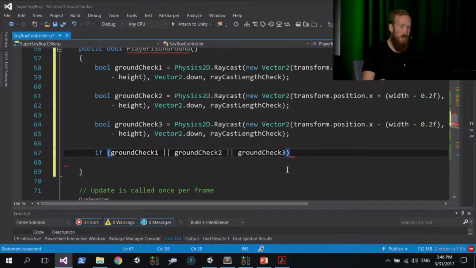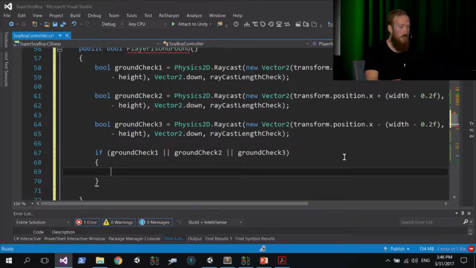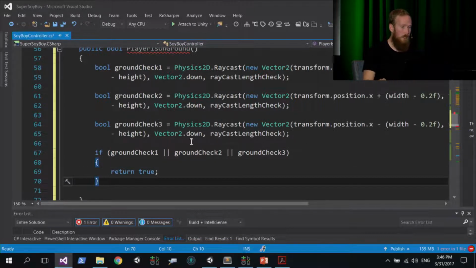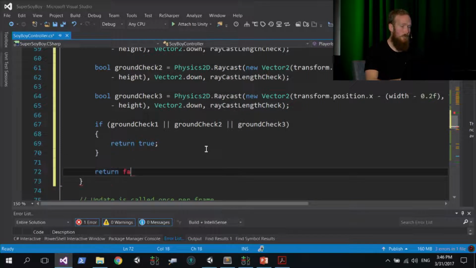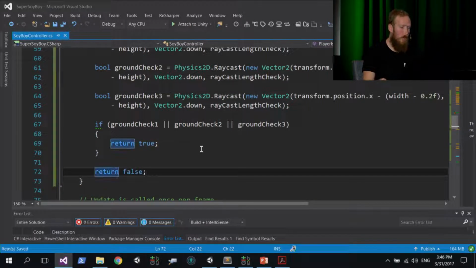You just put it in brackets, and that's the same as saying, are any of these true? Then we're going to return true. Don't forget that semicolon. So obviously that's going to return true if any of those ground checks come back as saying there's something there. Otherwise, return false at the bottom of our method. Now our method is set up to return true or false based on whether there's ground below or not. So if you can just raise your hand if you managed to follow up to this point.